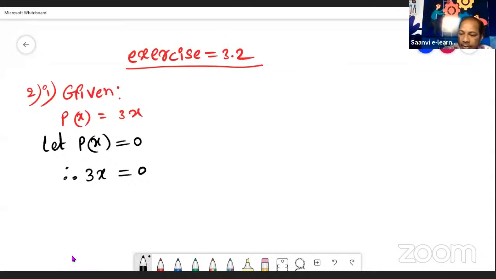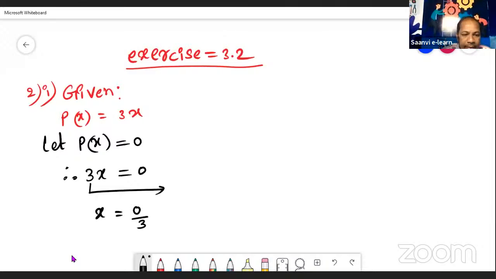Okay. So finding zeros is nothing but finding the value of the variable. A variable is nothing but any alphabet: x, y, z, p, q, r, a, b, c like that. Here the given variable is x. It means we have to find the x value. To find the x value, this 3 is extra, so this 3 goes to the other side. 3x means 3 into x, so 3 is multiplying here. When we send it to the other side, it will divide.